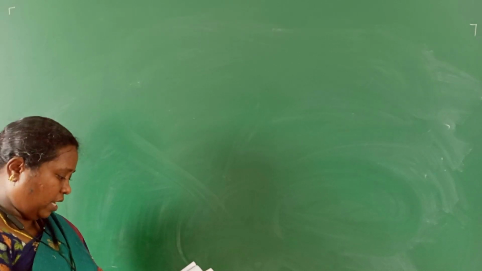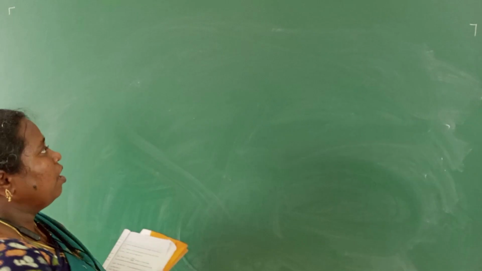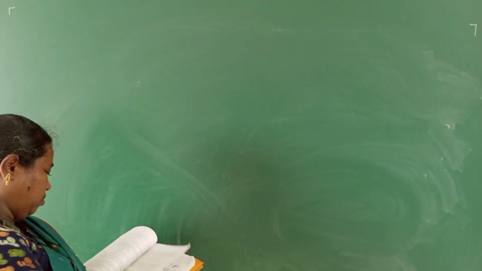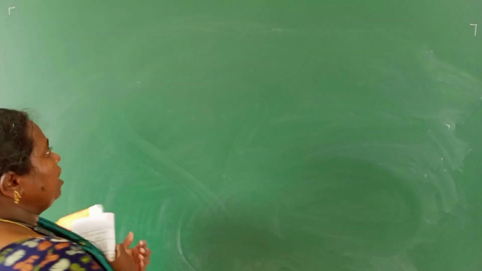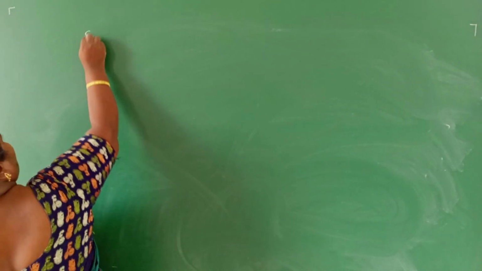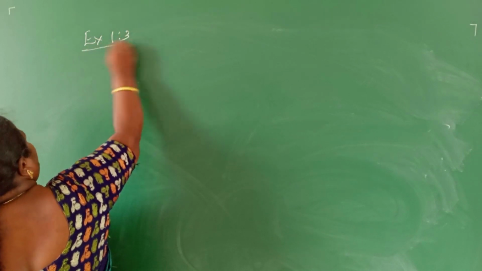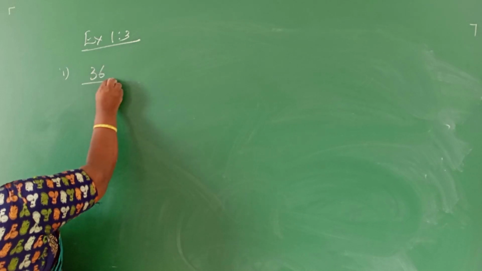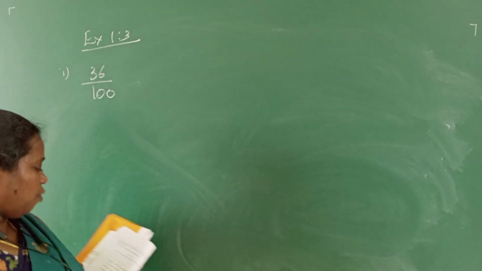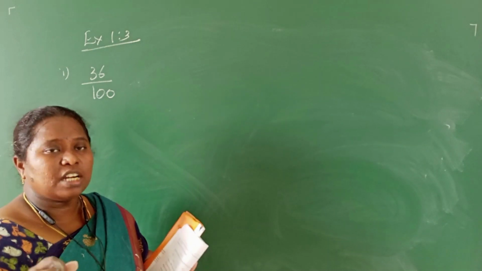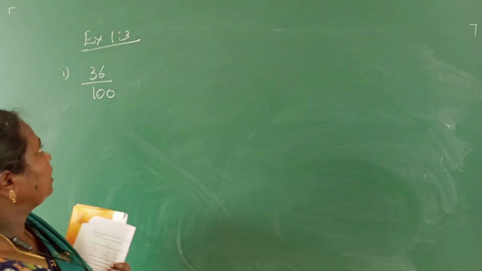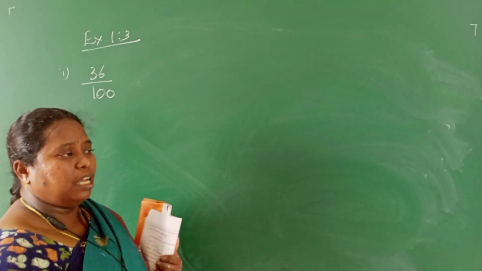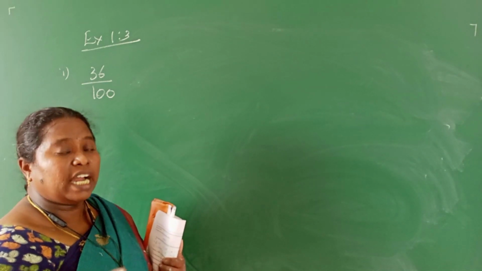Right. Next, let me see exercise 1.3. Write the number 36 by 100 in the form of decimal and say what kind of number it is.